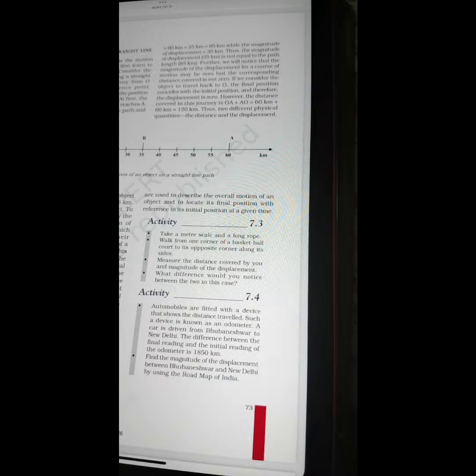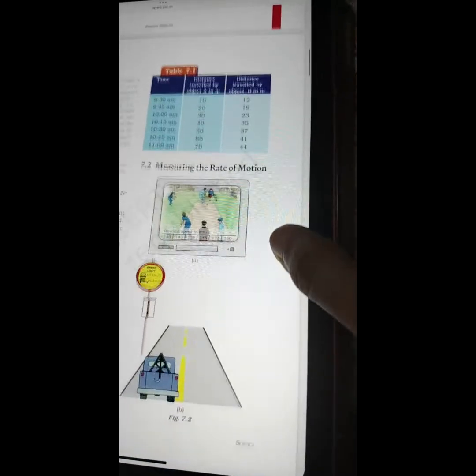Activity 7.4. Automobiles are fitted with a device that shows the distance traveled. Such a device is known as an odometer. A car is driven from Bhubaneswar to New Delhi. The difference between the final reading and the initial reading of the odometer is 1850 kilometer. Find the magnitude of the displacement between Bhubaneswar and New Delhi by using the road map of India. So let's move on to the next page now.